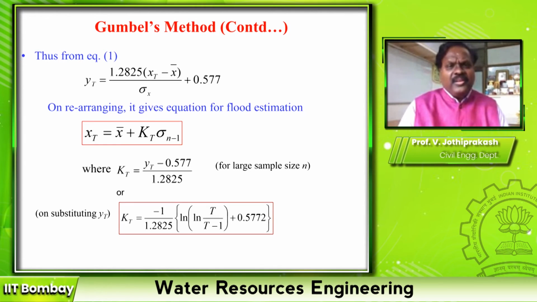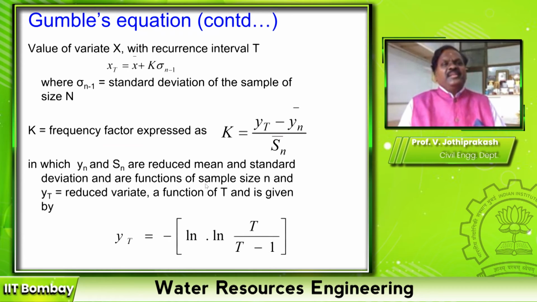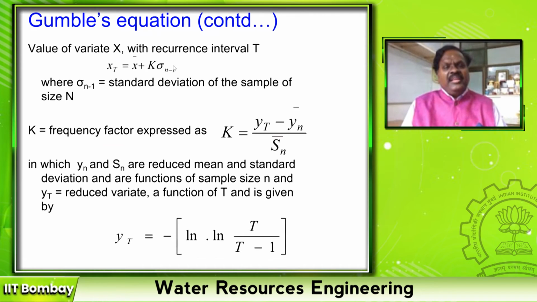Suppose if the sample is very small, then the same linear equation to estimate the return period xt is equal to x bar plus k sigma, but this k is estimated as a function of yt, which is the solution for our Gumbel's distribution, minus ln of t by t minus 1, and y bar n and s bar n are called the reduced mean and reduced standard deviation, which are functions of sample size n and the return period.